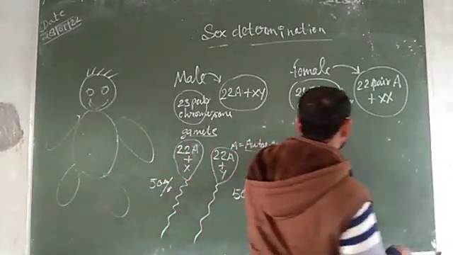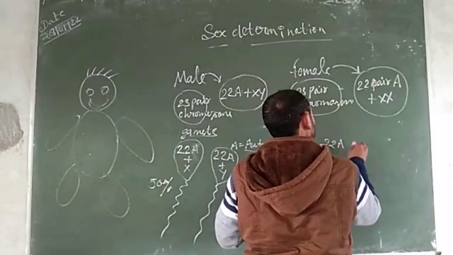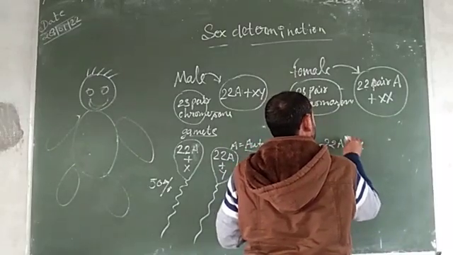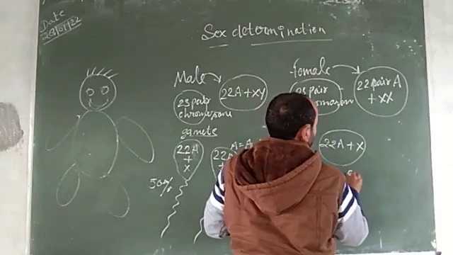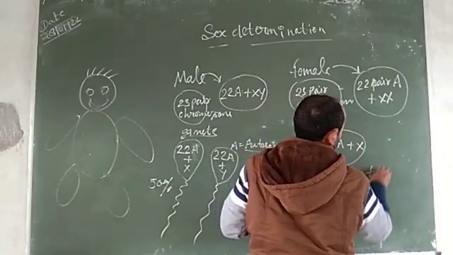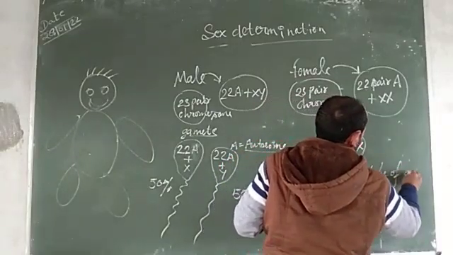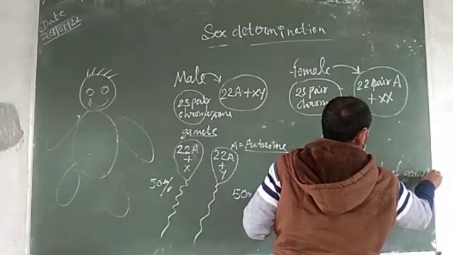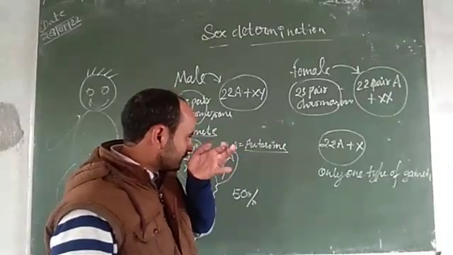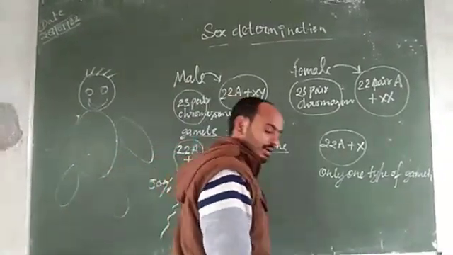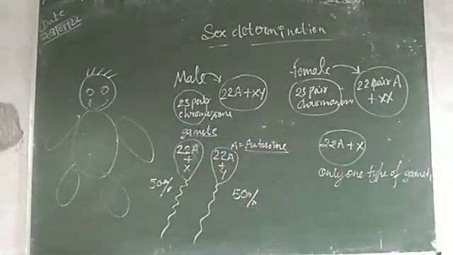But in female, 22 autosomes plus X. Only one type of gamete. It means all gametes have the X chromosome with their autosomes. Understand? Okay.